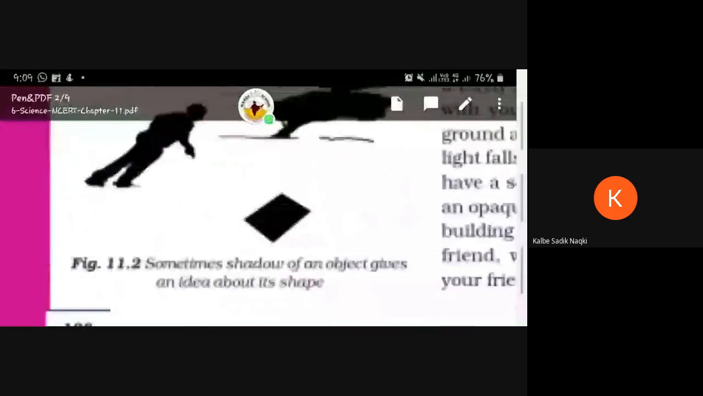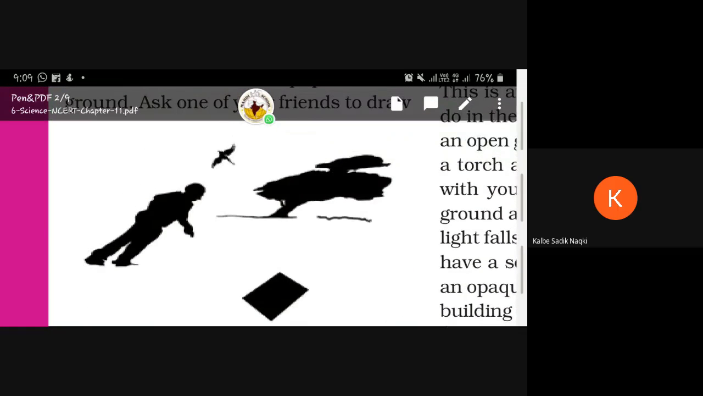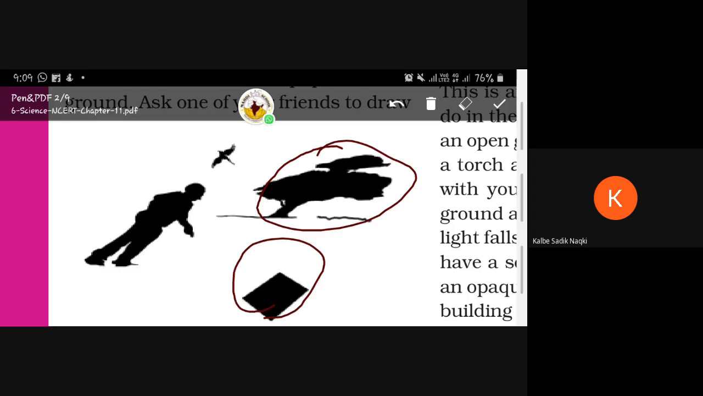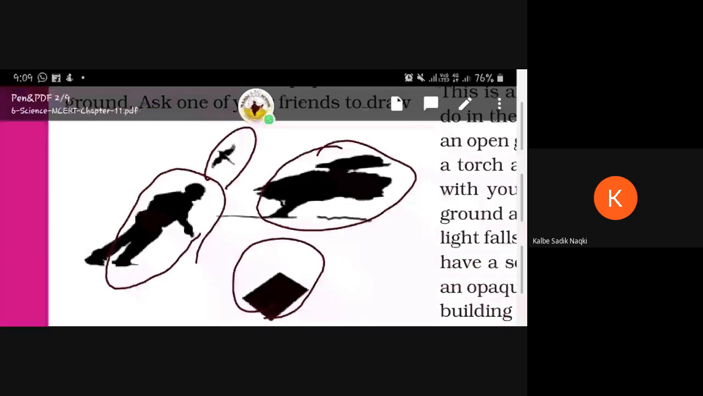You can see a shadow of a tree, a piece of paper, a bird, a human being. So, these are all shadows.